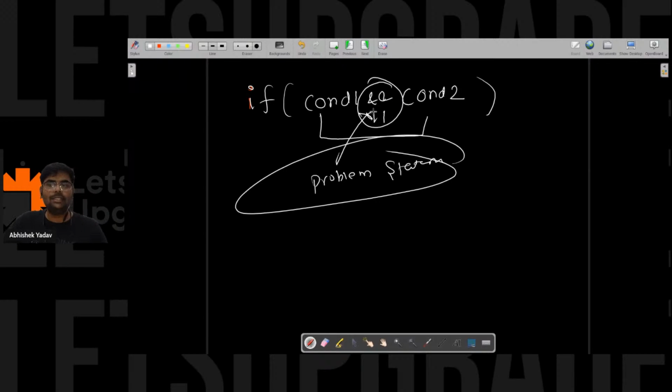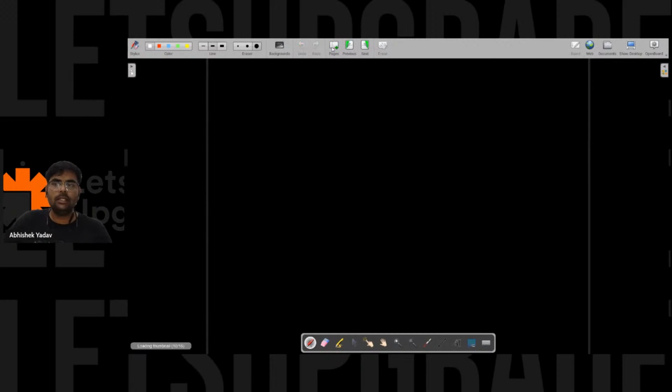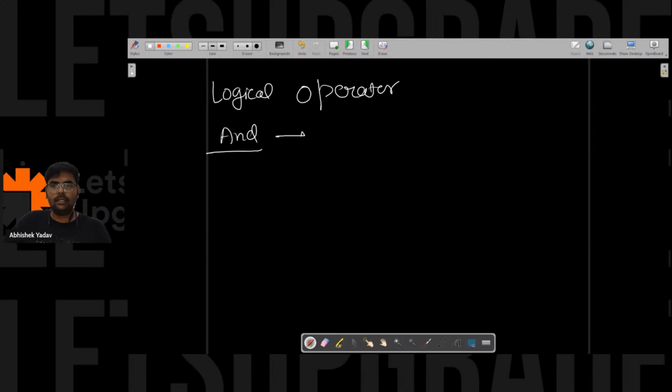So basically these operators are called logical operators. So let's give 5 to 10 minutes to the logical operators, and after that we will be ending our session, right? So what are logical operators? We have three logical operators: and, or, and not. So let's try to understand and here.